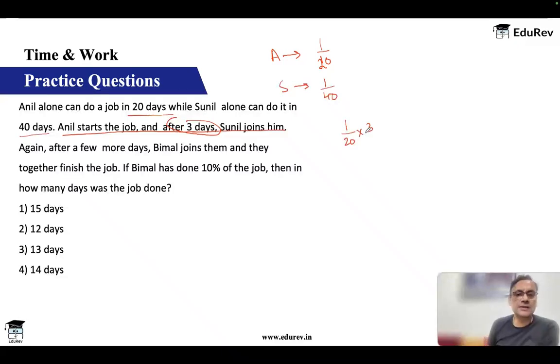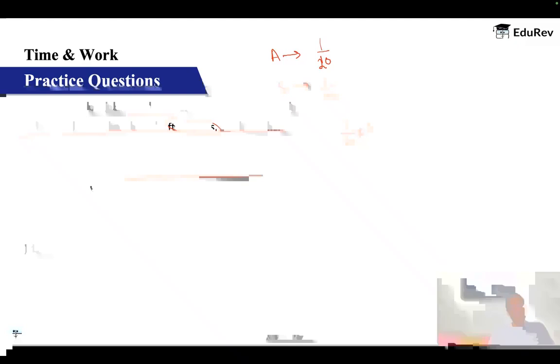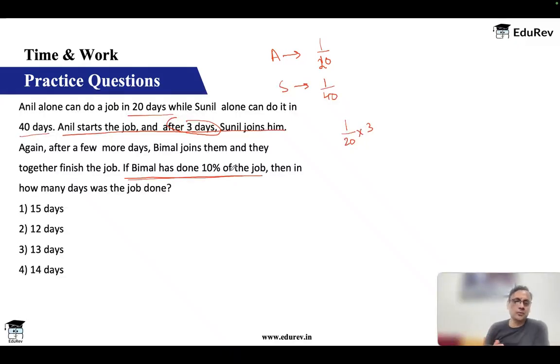Okay, after 3 days, Sunil joins them. So both of them work for a few days. After a few more days, Bimal joins them and they together finish the job. If Bimal has done 10% of the job, then in how many days was the job done? Okay, so how do we approach this? There are 3 parts.